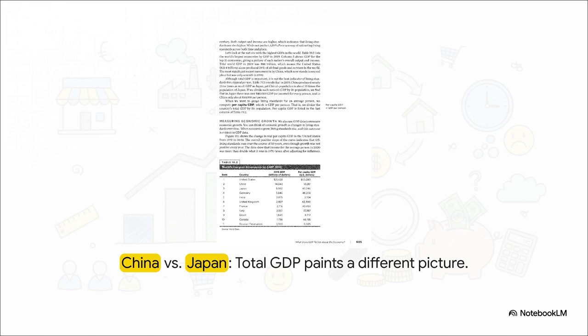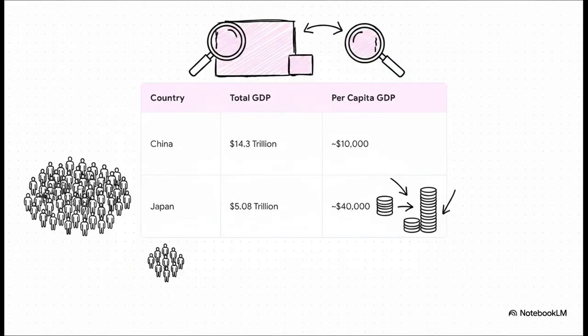So does that mean the average person living in China was 3 times better off? Well, not exactly. Total GDP is super important, sure, but it's really not the best indicator of living standards for a typical person. You see, China has a massive population, roughly 10 times larger than Japan's. When we take that total GDP and divide it by the population, we get what's called per capita GDP, and suddenly the whole picture flips upside down. Japan's average living standard, their per capita GDP, was over $40,000, while China's was only about $10,000. So the huge takeaway here is that population size matters immensely when you're trying to gauge average prosperity.